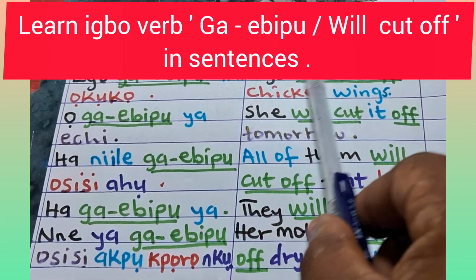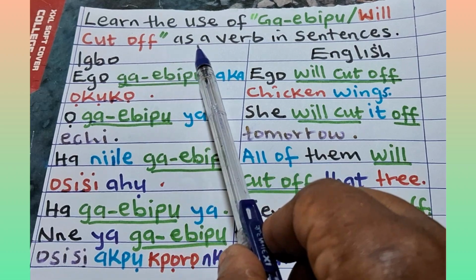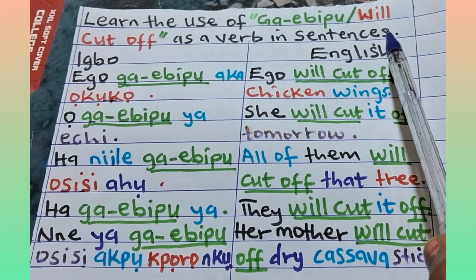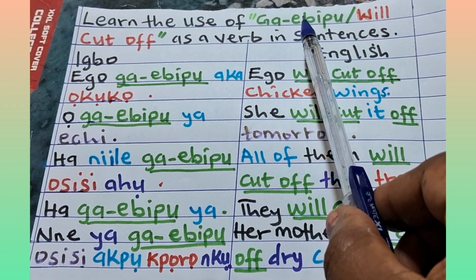Learn the use of ga ebipu. Ga ebipu means we cut off as a verb in sentences. We are going to use this verb ga ebipu in our sentences now.